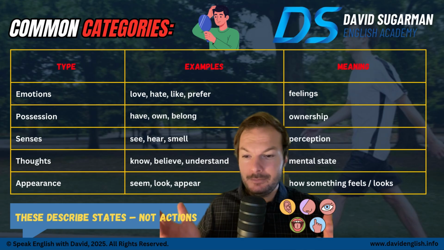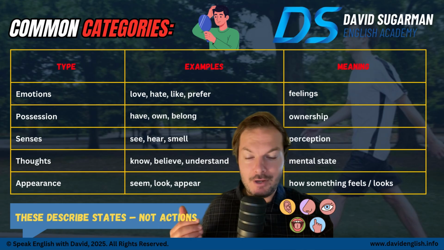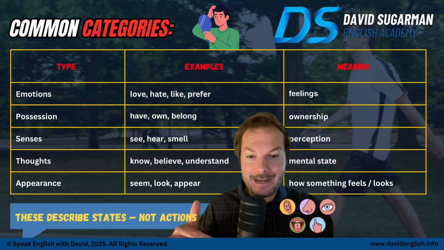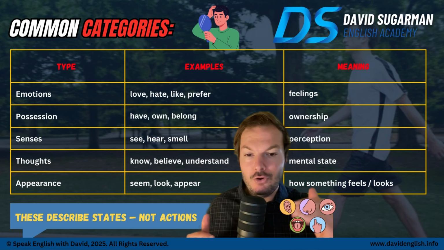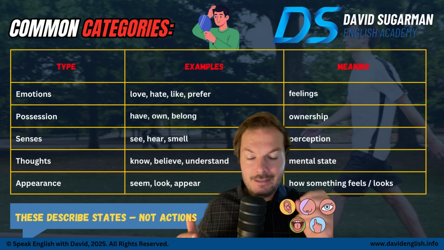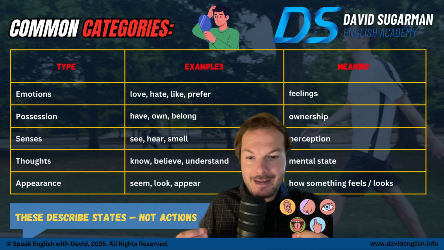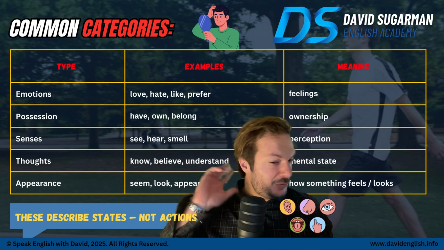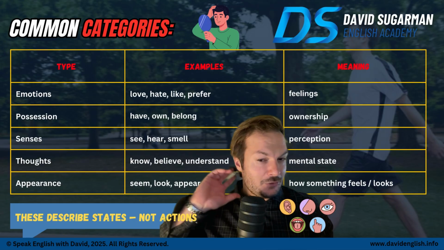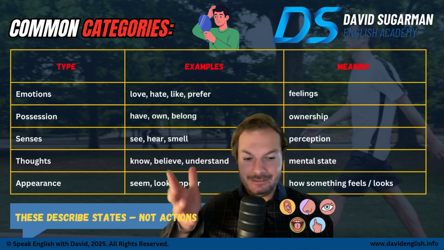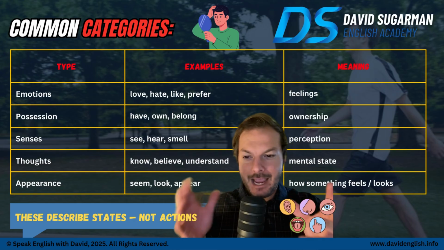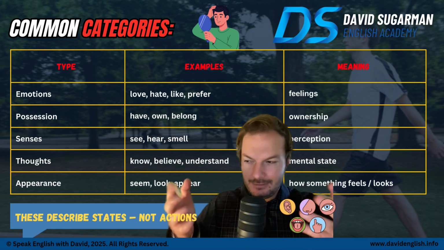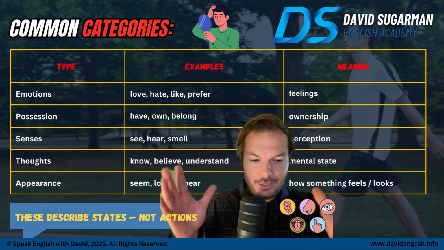Now, if it's a possession, meaning you have a dog or you own the dog or the dog belongs to you, even if it's right now, you're not going to put -ing on it. So the meaning is ownership. And senses, to see or hear or smell, that's your perception. Say it's right now and you're walking down the hallway and all of a sudden you feel like there's a ghost there or you hear something, you're not actively listening to it yet. So these are like reactions. You're not actively listening or touching at this time.